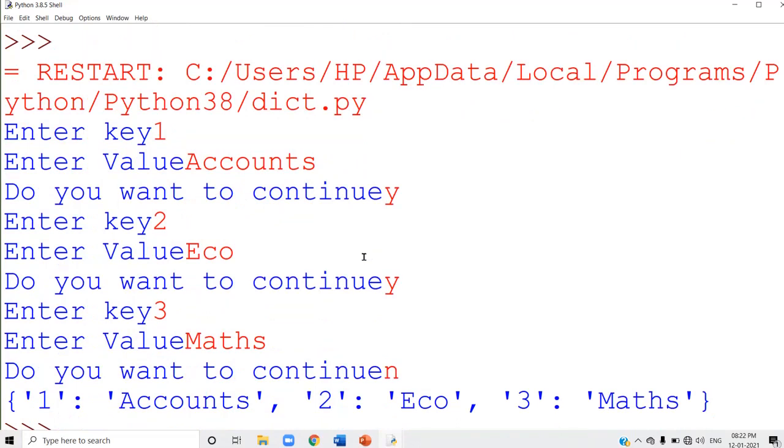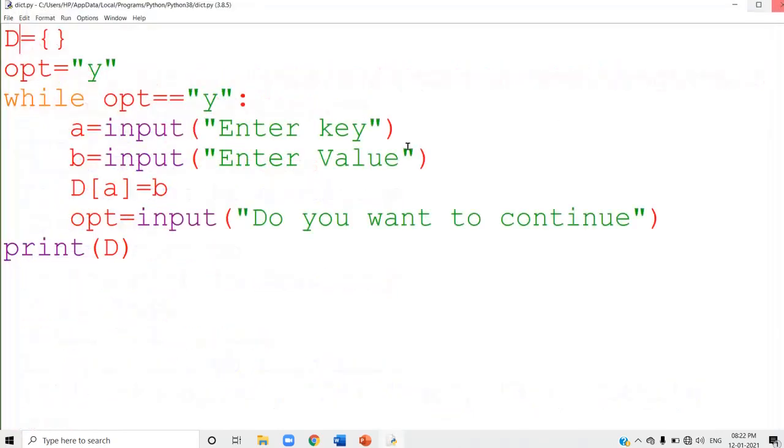Now the dictionary is created. 1 is the key, accounts its value part. 2 is the key, economics is its value part. 3 is the key and maths is the value part. So this is the way you can create a dictionary. The same method which you used in the list, the same method I am using here. So that is all about the dictionary.